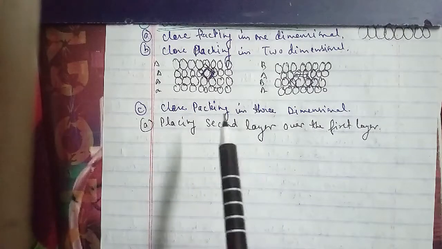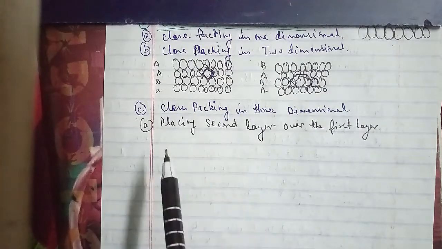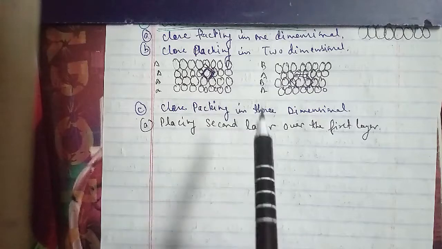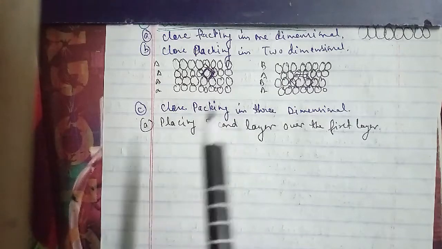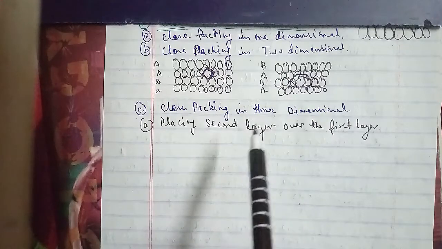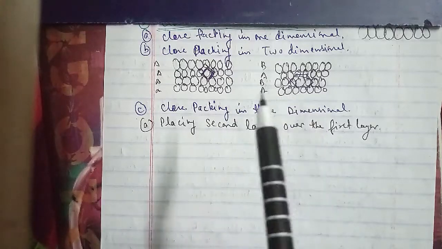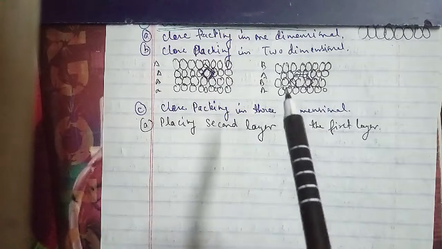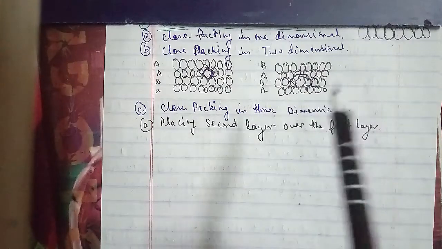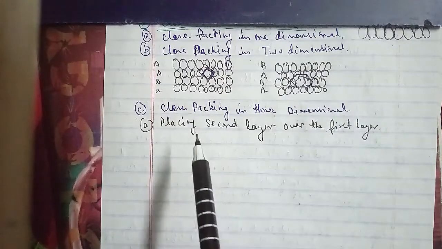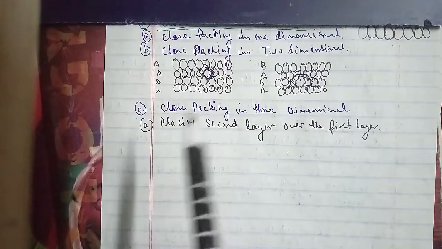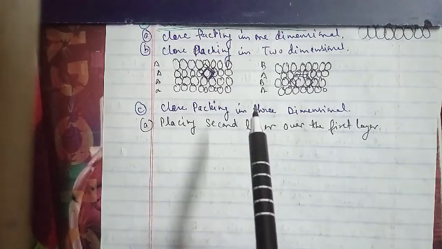Let the number of close packed spheres be n. Then the number of octahedral voids generated is equal to n, and the number of tetrahedral voids generated is 2n, that is, twice. So in the same case, I will be drawing what has been mentioned here, and we'll talk about it. Let me go ahead.